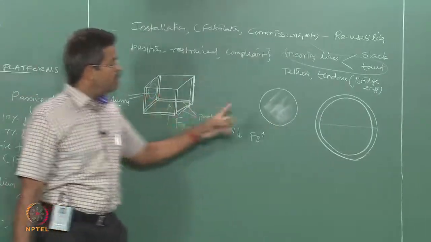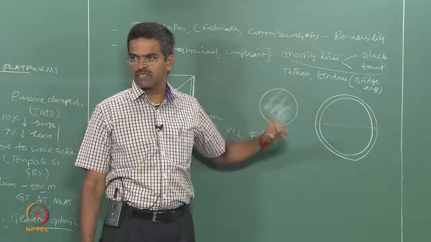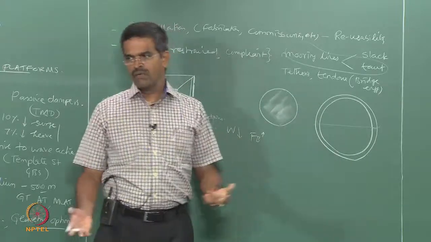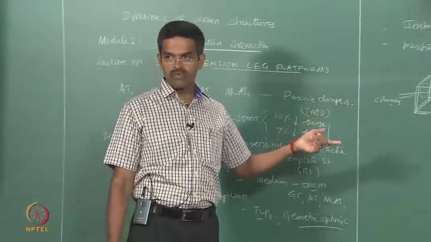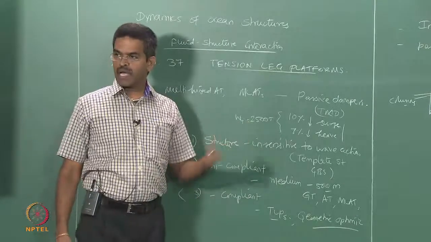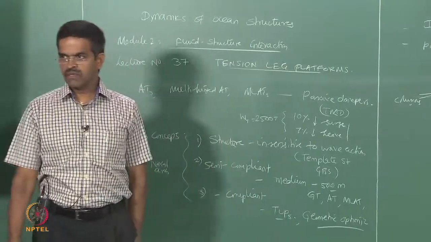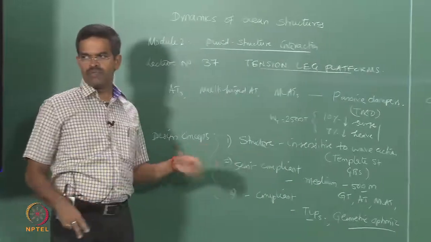Two, large diameter members, because this inside space can be used for some storage also, can be for ballasting, can be for oil storage, many purposes can be met. This idea was not new. It was used in buoyancy chambers, in ATs also, in guide towers also. People have used this idea, so the same idea would definitely have an effect on the conception of a new concept when it grows.